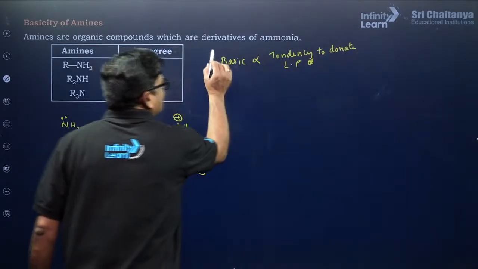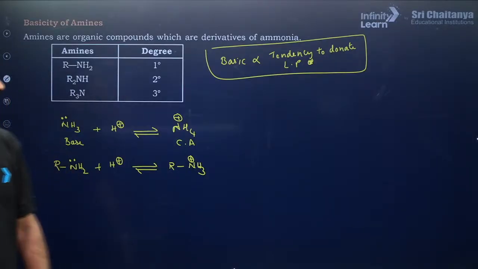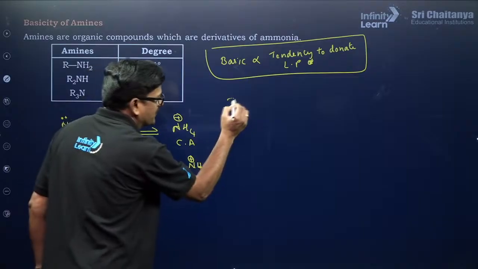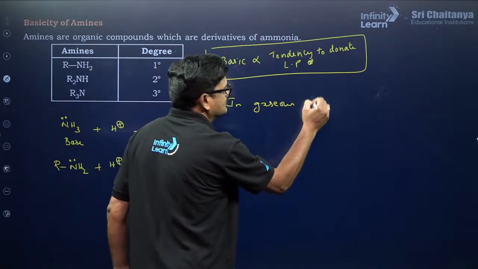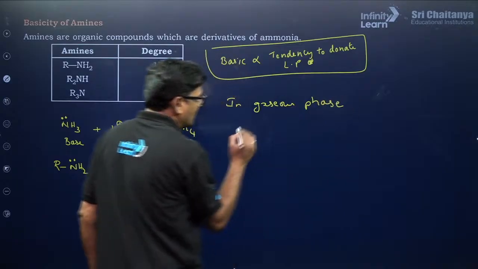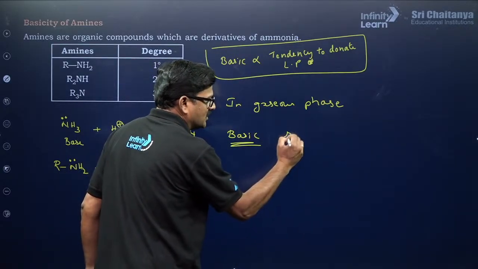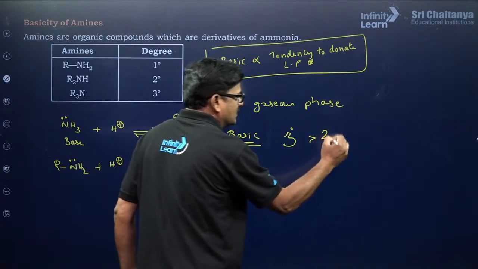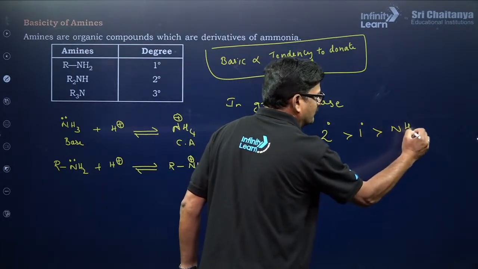Now, the basic strength is directly proportional to the tendency to donate the lone pair of electrons on the nitrogen. So, in the gaseous phase, basic strength is in the order tertiary is greater than secondary is greater than primary is greater than ammonia.